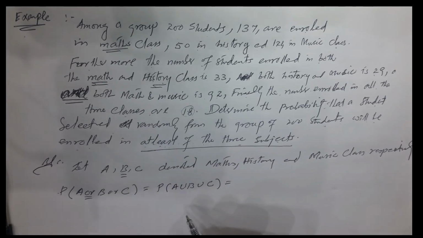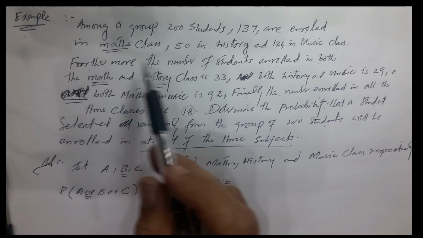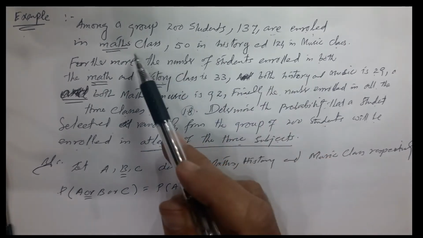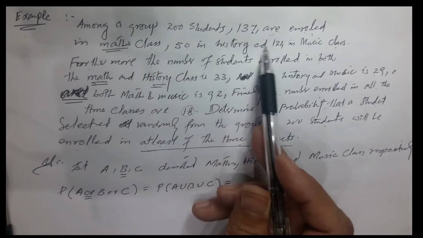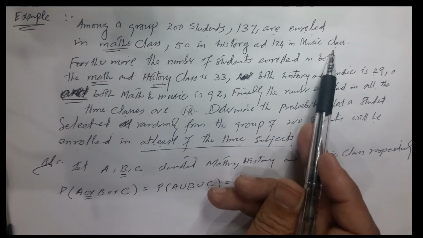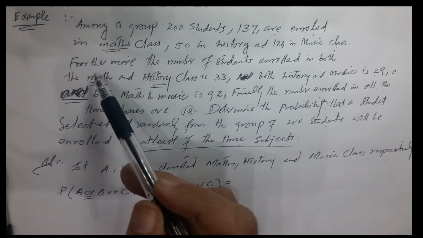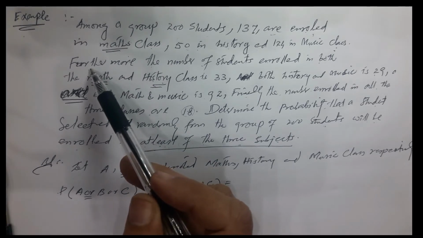So this can be solved by the addition of probability for three not mutually exclusive events, because these events A, B, C are not mutually exclusive, because A union B exists, B union C exists, and A union C exists, and it is clear from the problem. In this problem, it is stated that 137 are enrolled in maths class, 50 in history, and 124 in music class. So these are individuals who enrolled in A, B, C. But there are intersecting areas as well.